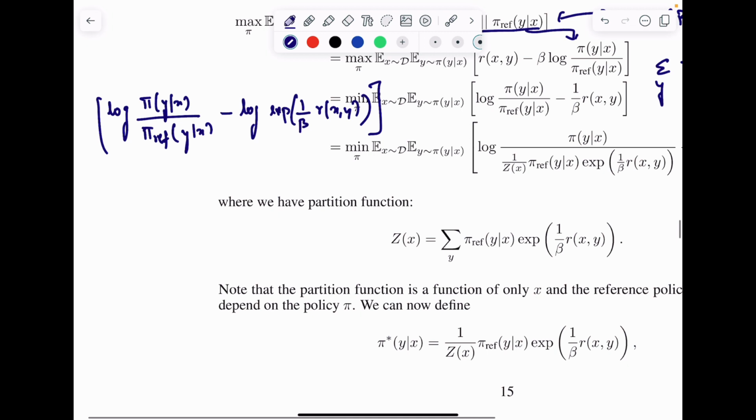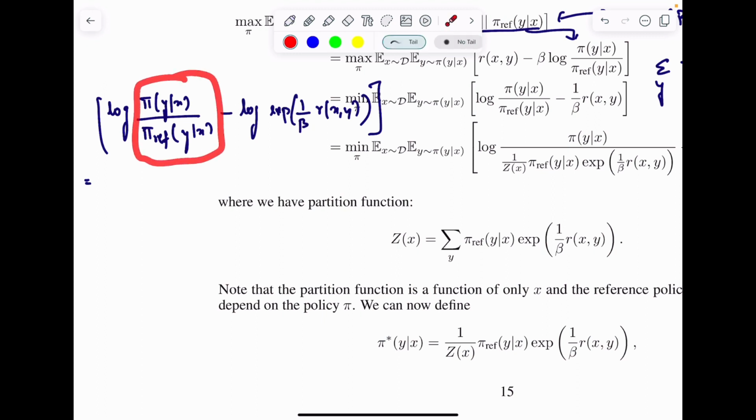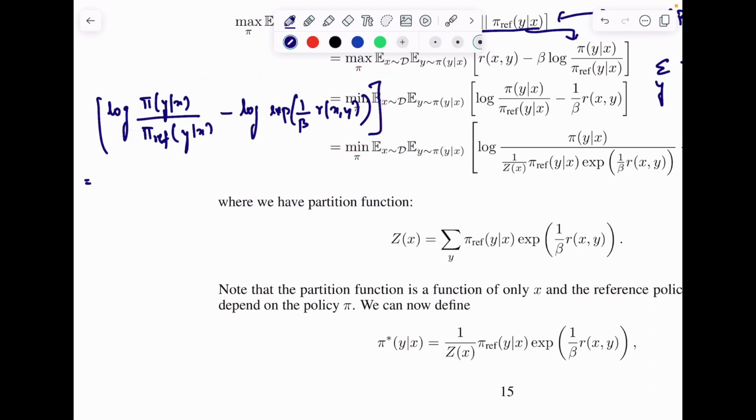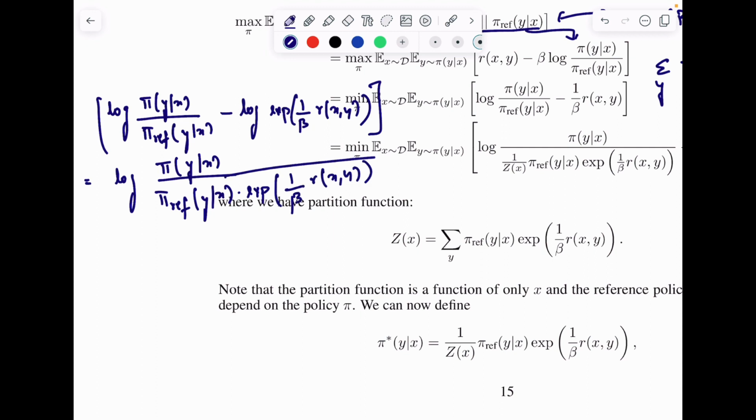I simply took a log and exponential here. That's all I did. Next, what we do is that log of m minus log of n is simply log of m by n. So we are left with log of pi(y given x) by pi_ref(y given x) into exponential of 1 by beta r(x, y), right? This is what we are left with.